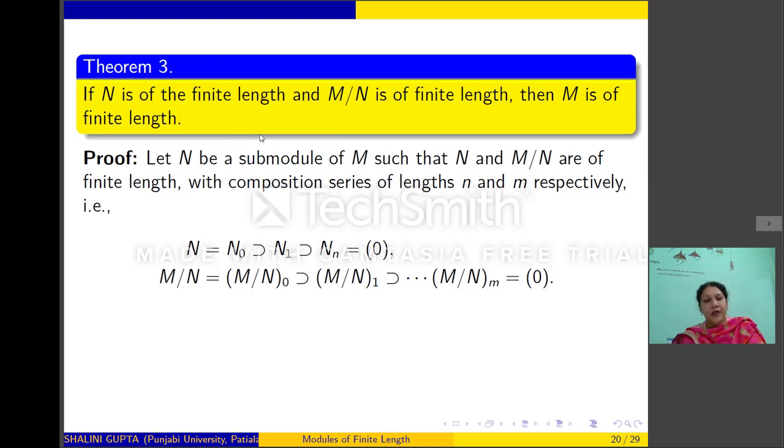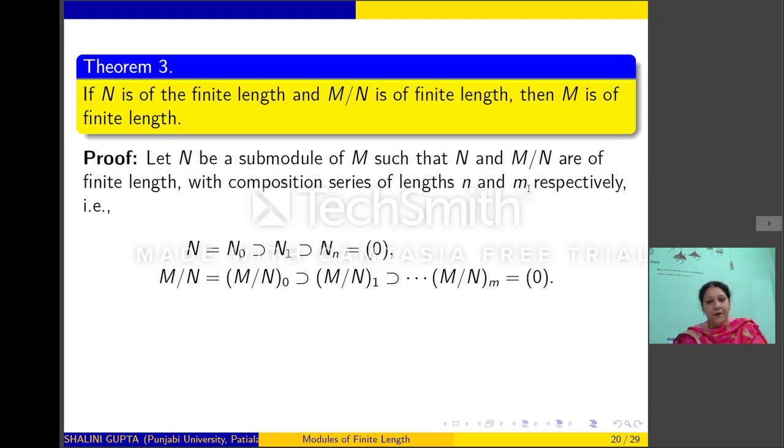But we want to prove this result by giving explicitly the composition series of M using the composition series of N as well as M mod N. So let us see how. Let N be a submodule of M such that N and M mod N are of finite length. Suppose N has a composition series of length n and M mod N has a composition series of length m.